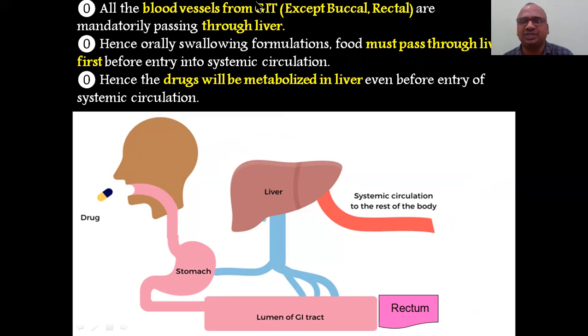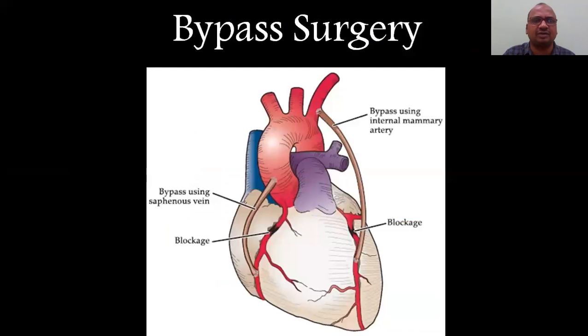All the blood vessels from the GIT, except the buccal and rectal, are mandatorily passing through the liver. Hence orally swallowed formulations, swallowed food, including food also, must pass through the liver first before entry into the systemic circulation. Hence, the drug will be metabolized in the liver. Most drugs, like 20%, 30%, depends upon the drug, how much it will be degraded. It will be metabolized in the liver, and then only it enters into the systemic circulation.